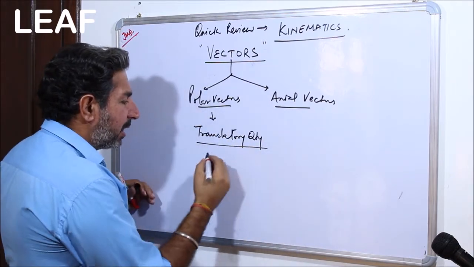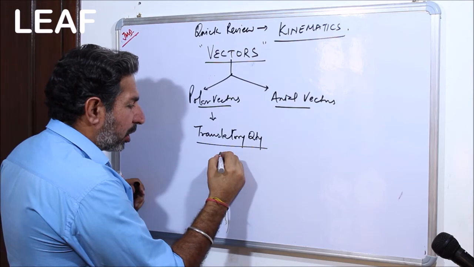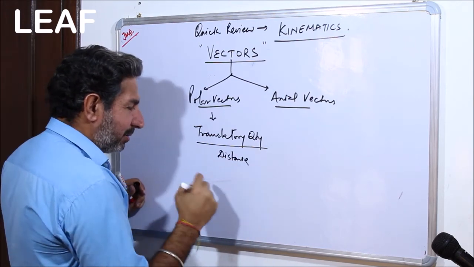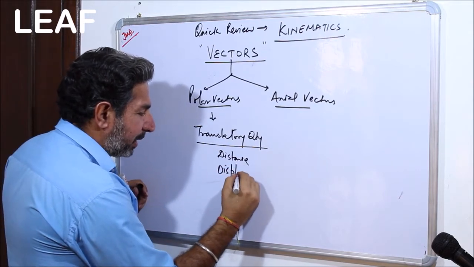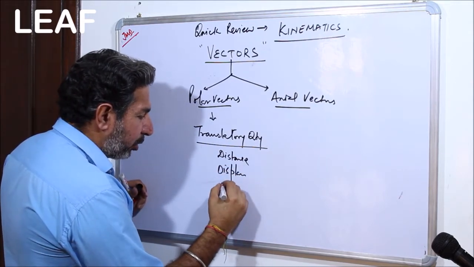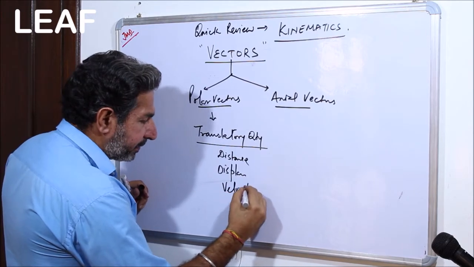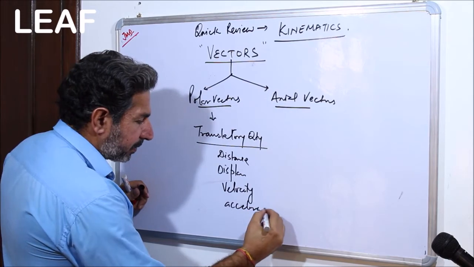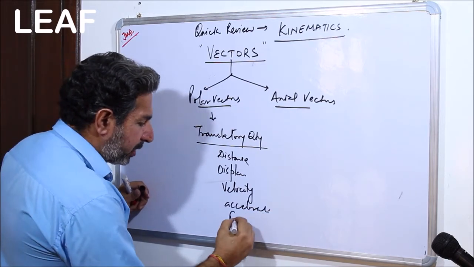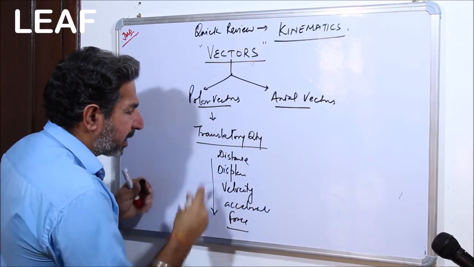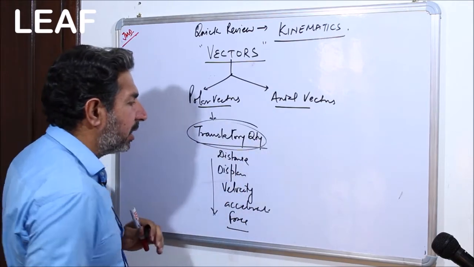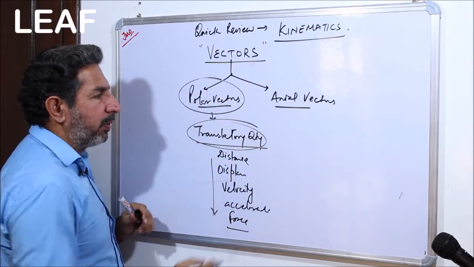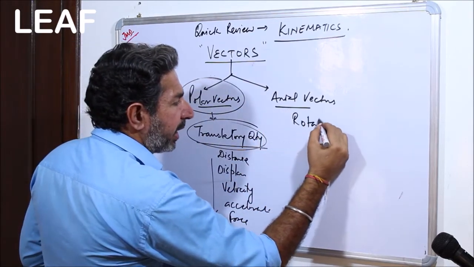Translatory quantities means, if we talk about distance, I have not used the word angular, or I'll talk about displacement, velocity, speed, acceleration, force, and all such quantities which are translatory in nature and not rotatory in nature, they are normally represented by polar vectors.